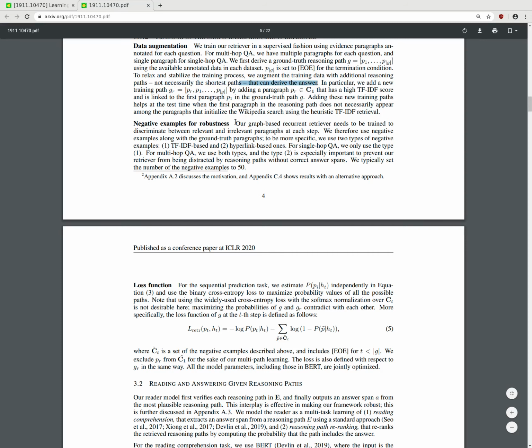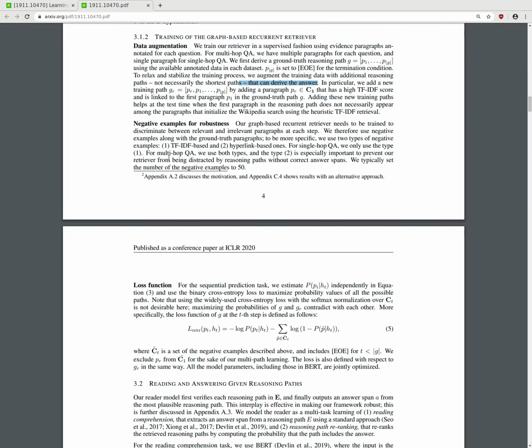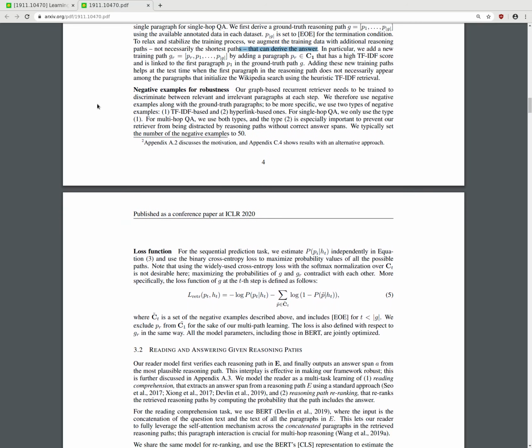In particular, we add a new training graph by adding a paragraph PR that has a high TF-IDF score and is linked to the paragraph P1 in the ground truth path G. Adding these new training paragraphs helps at test time when the first paragraph in the reasoning path does not necessarily appear among the paragraphs that initialize the Wikipedia search using heuristic TF-IDF retrieval.